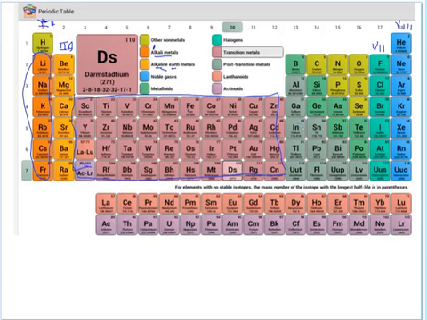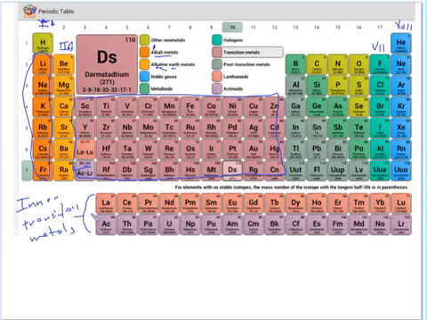Now, these elements down here sometimes can be called the inner transition metals, and that's because if you look, they would fit in right here.